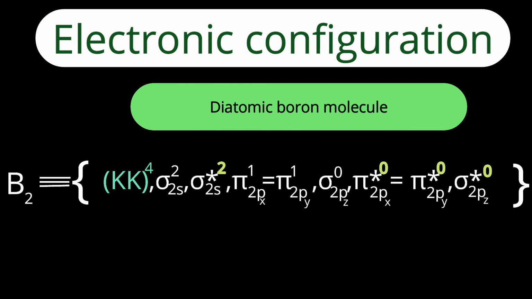π star 2px and π star 2py, those orbitals are degenerate. Degenerate means they are of the same energy level, no electrons. And the highest orbital, sigma star 2pz, no electrons. Electrons in bonding orbitals are represented by white color, in antibonding molecular orbitals by yellow color, and non-bonding orbitals by green color. This is a way by which we can represent the electronic configuration, and this electronic configuration will help us understand the chemistry of the molecule.